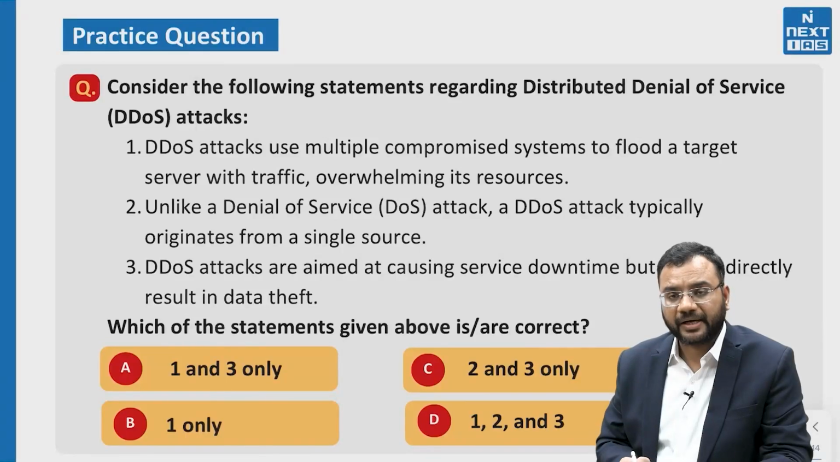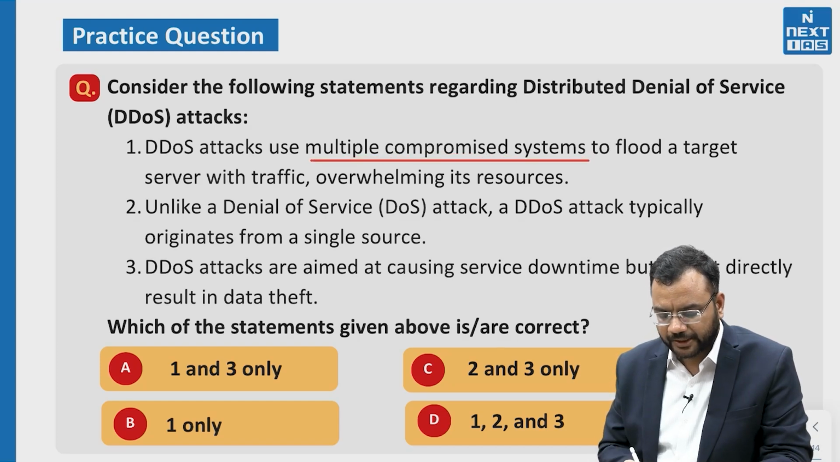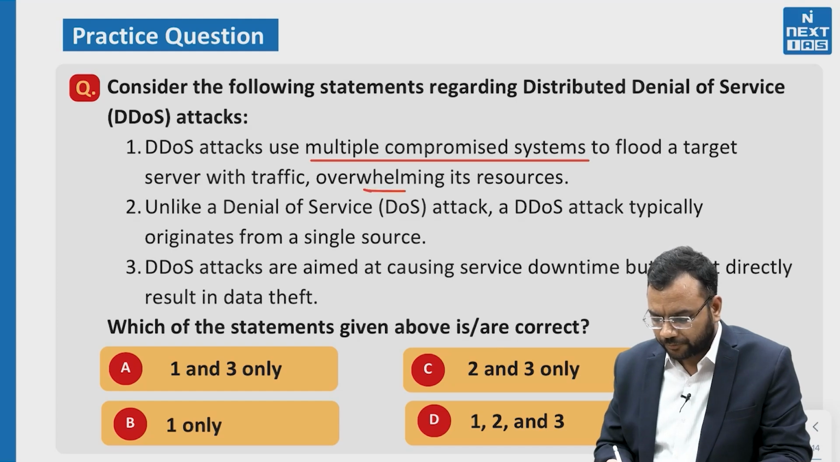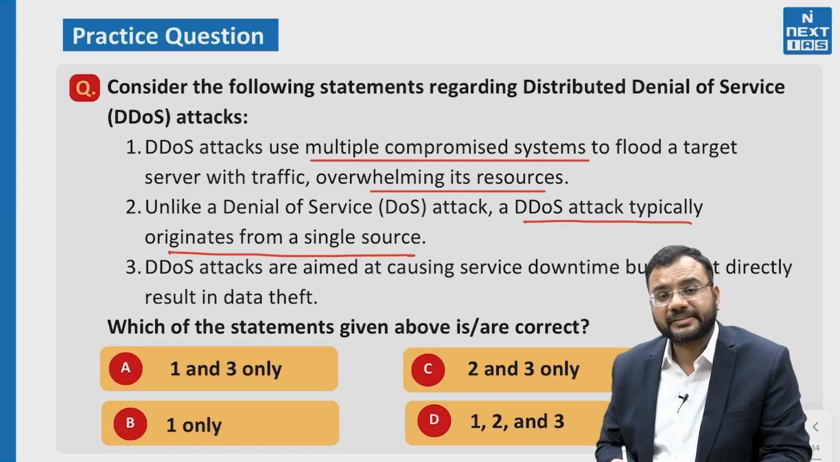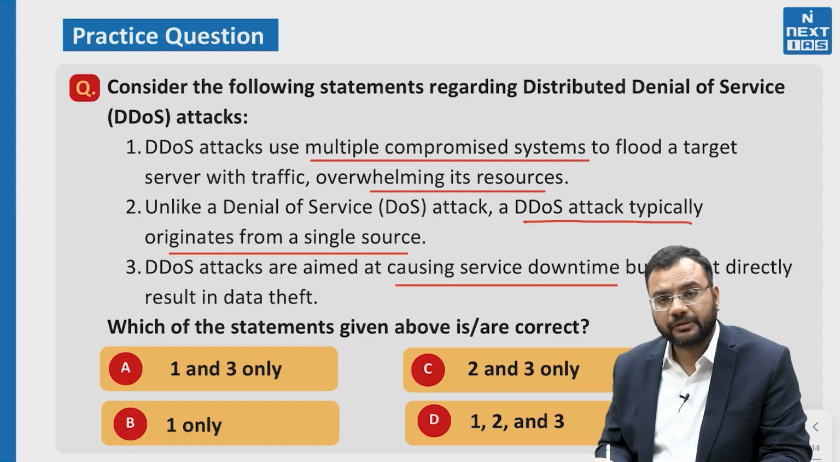Now let us see a practice question. Consider the following statements regarding distributed denial of service attack. DDoS attacks use multiple compromised systems to flood a targeted server with traffic, overwhelming its resources. Unlike a DoS attack, a DDoS attack typically originates from a single source. DDoS attacks are aimed at causing service downtime but do not directly result in data theft.